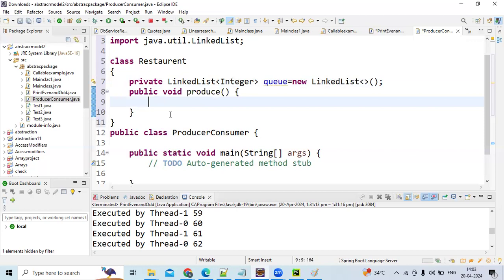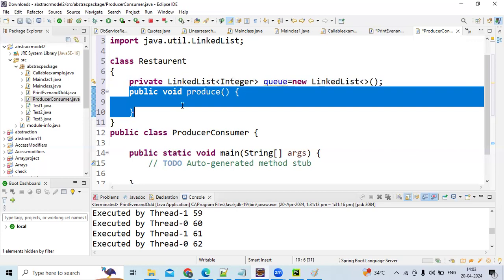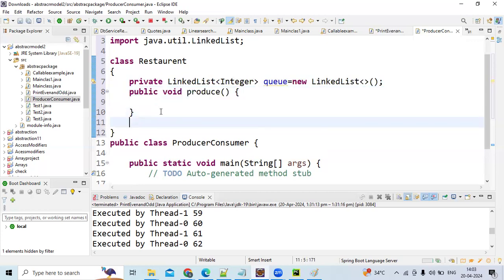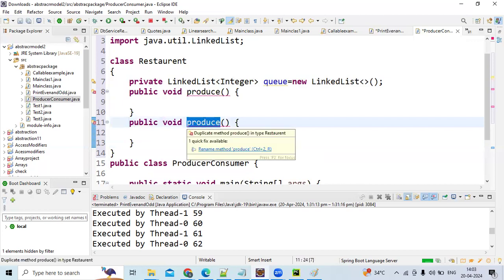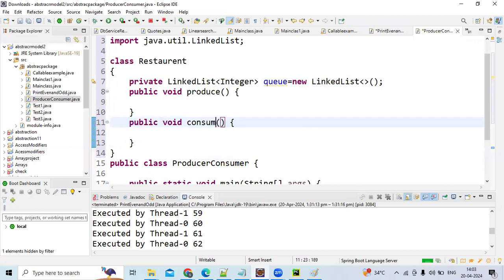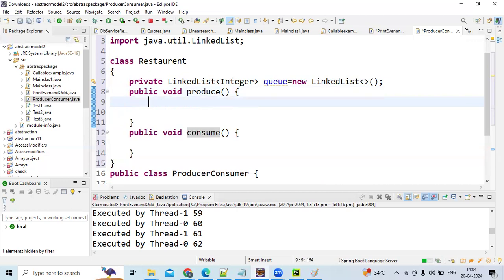Okay, let it be. Public void consume. In the beginning days, when I was learning multithreading in my college days, I felt inter-thread communication was a very big thing, a very hard thing. But over time, if you keep on practicing, it's nothing. You just need to see where the flow is going. So from whom did you learn this multithreading concept? We have the internet, many videos, many tutorials, many blogs, GFG is there.